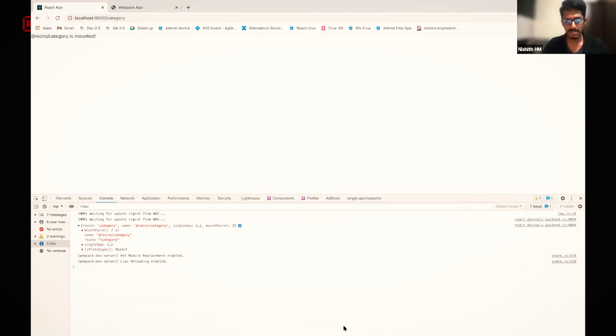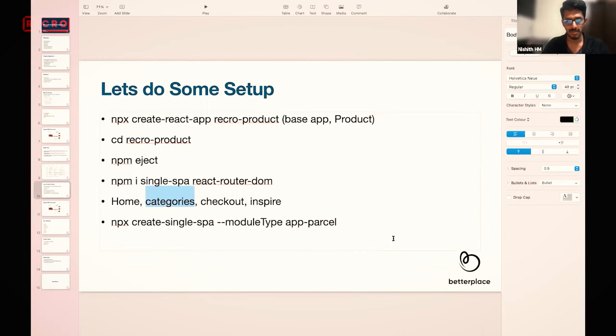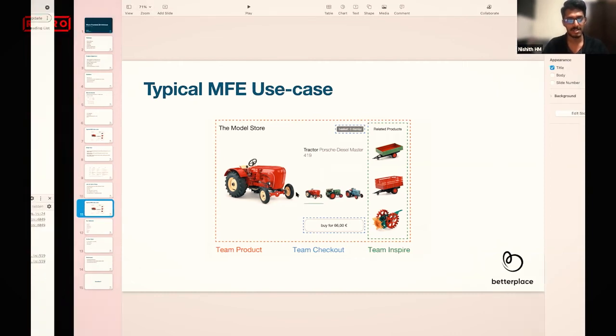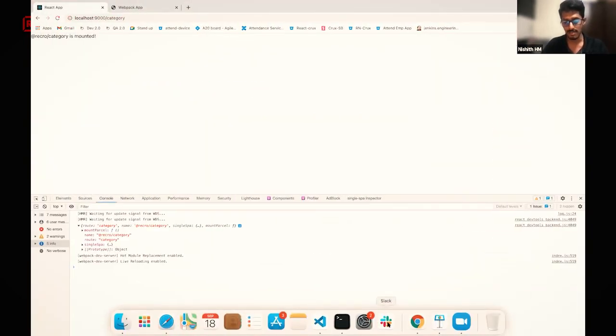But let us try to go much more complicated. Something like this: there should be a continuous passing of props from one MFE to another MFE. We'll try to have this particular use case.